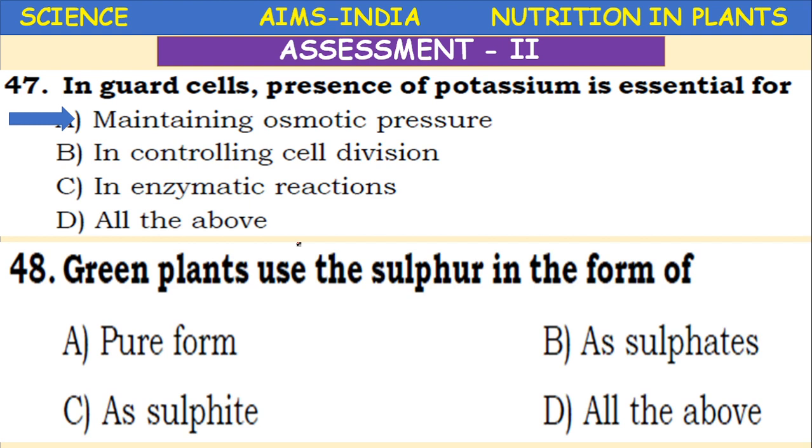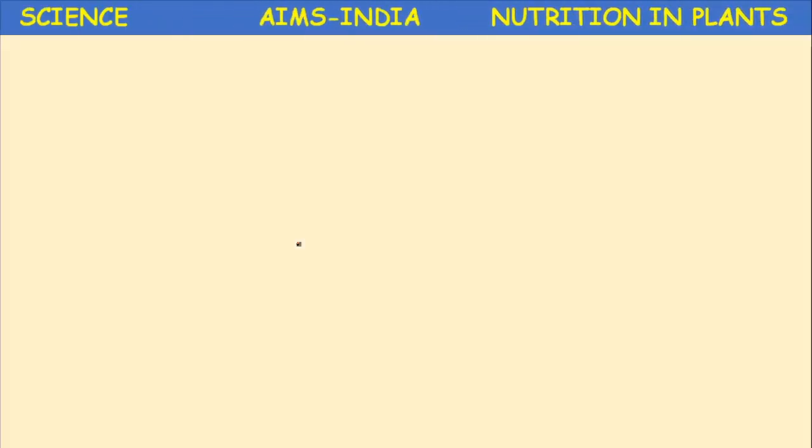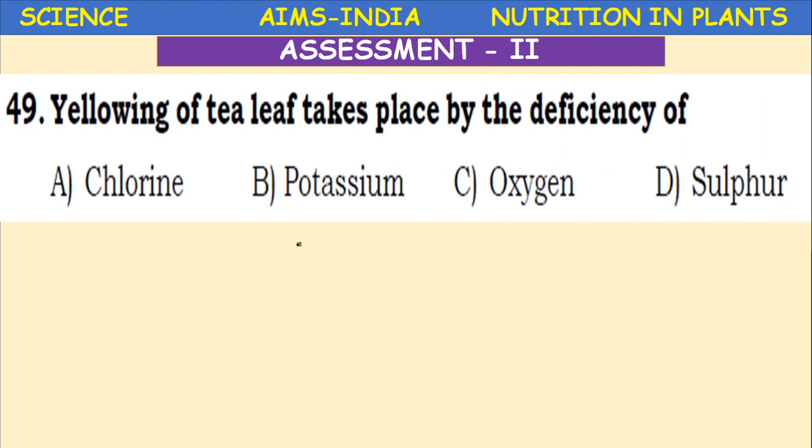Green plants use sulfur in the form of pure form, sulfate, sulfite, or all the above. So green plants use sulfur in the form of sulfates. Mineral nutrition in plants we come across. Yellowing of tea leaf takes place by the deficiency of chlorine, potassium, oxygen, sulfur. Sulfur deficiency makes the leaf turn yellow.